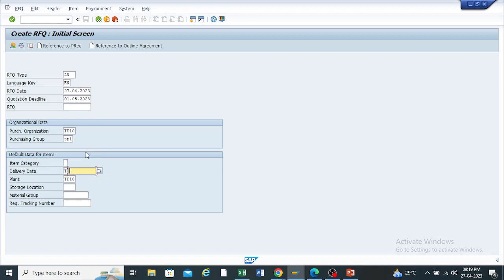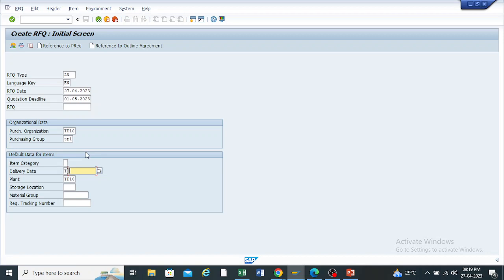Before the deadline or after the deadline? Delivery of the material. Ritesh sir, can you give me the answer? Before the deadline, sir. How can I give the delivery date before the deadline? Without getting the quotation, how can the vendor supply the material before the quotation deadline?